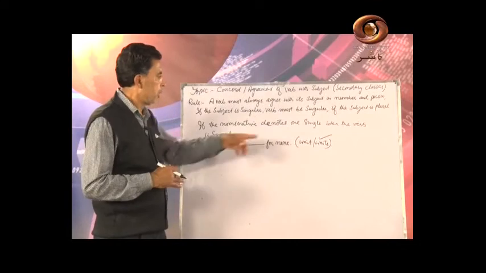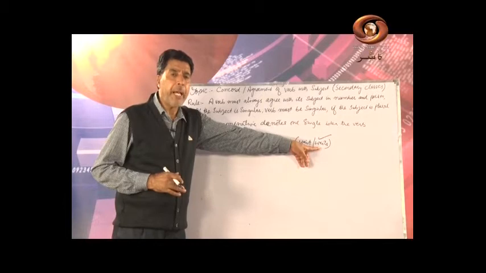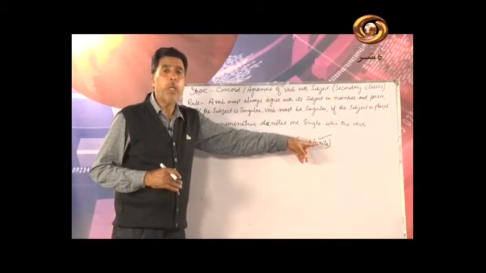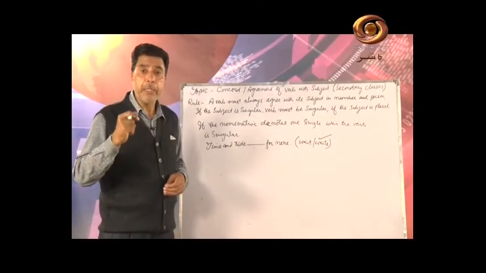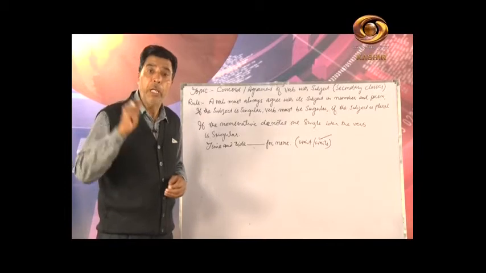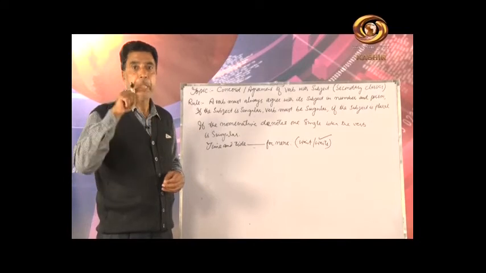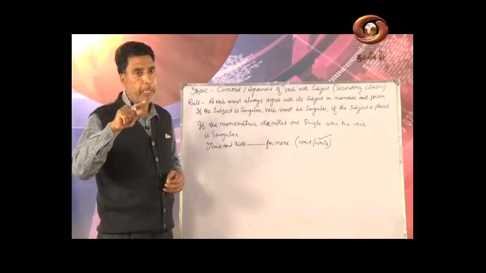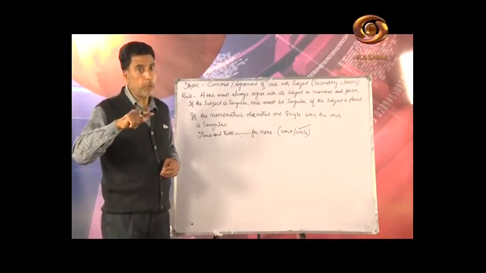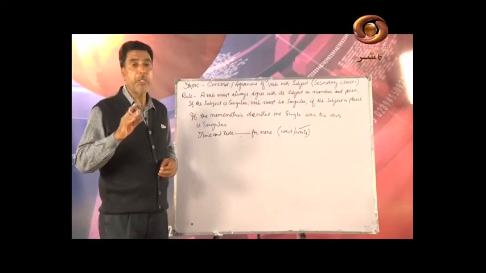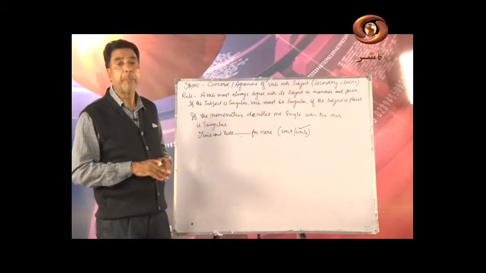Because there are other rules, I want to make things easy for you, or you might know more and more rules. So here when we add s, see the rule now. When we add s or es to a noun, it becomes plural. When we add s or es to a verb, it becomes singular. For example, he plays, they play. They is plural, so play is here a plural verb. He plays, so he is singular, plays is here a singular verb. So we always add s or es with the third person singular when we write in present indefinite.